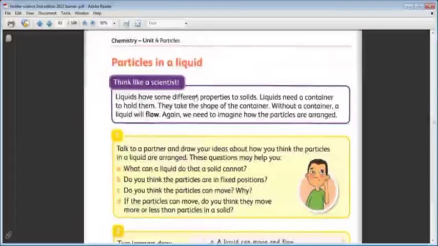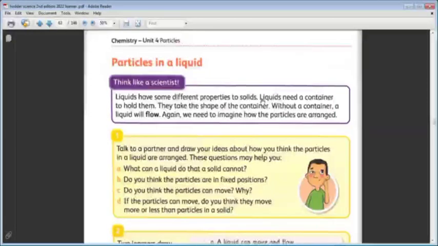Liquids have some different properties to solids. Can you tell me the difference between liquids and solids without talking about the particles? The difference between solid and liquid. A liquid is something we can put in a bottle. We can drink it, pour it, or we can make it solid, but we cannot hold it.